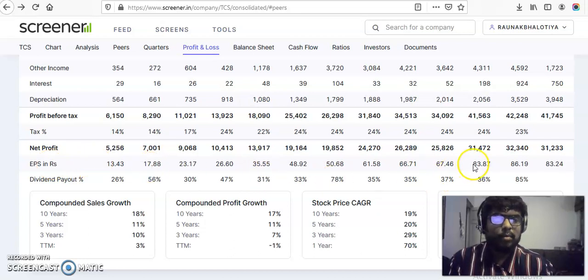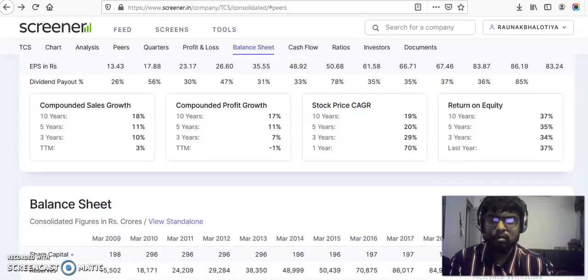Like, one share you buy, you would have earned 83 rupees in this quarter. So currently the stock is trading at 3,000 rupees. This quarter the company has given 83 rupees per share profit. So this is the way it is going on.